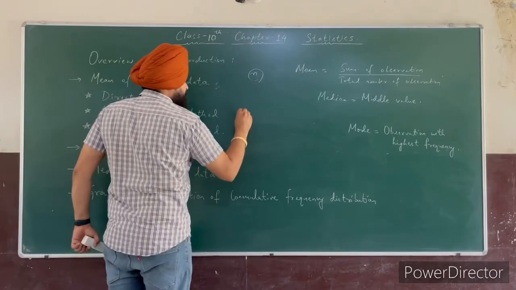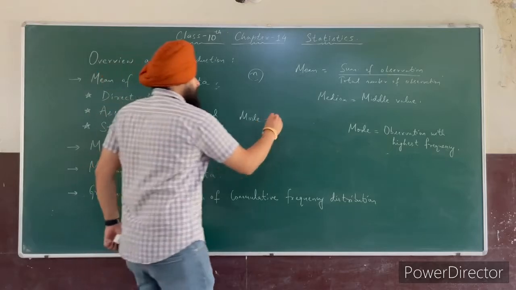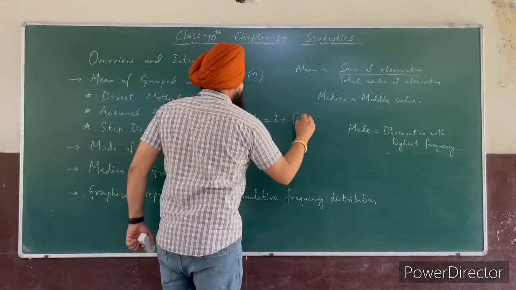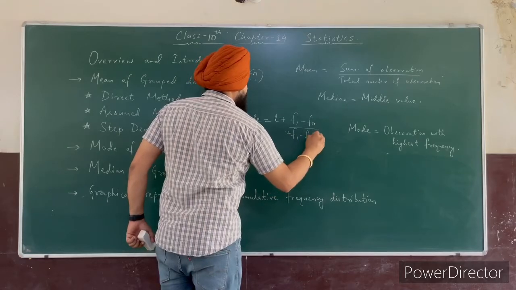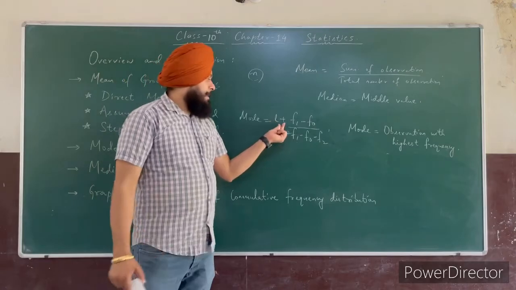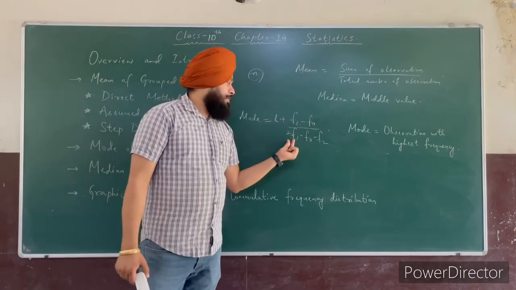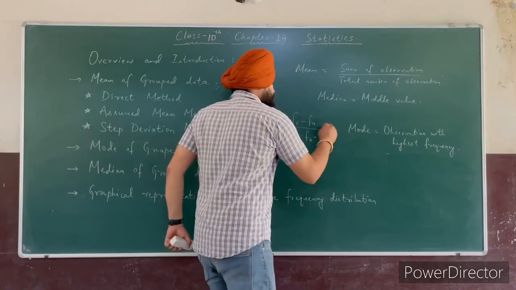It is mode is equal to l plus (f1 minus f0) divided by (2f1 minus f0 minus f2), into h. Clear, students?